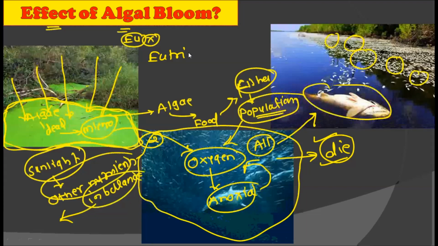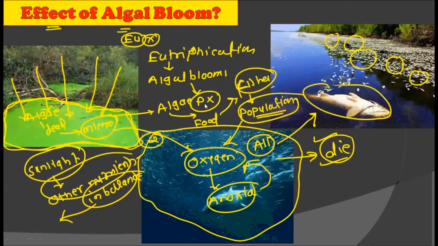So in eutrophication, what is happening? First, due to the agricultural waste which is coming into the water, the algal blooms take place, and these algal blooms later make a population explosion in the animal life of the aquatic ecosystem, and this results in more pressure on the oxygen, and that is why the oxygen deficient environment, that is the anoxia environment, is created. And due to this, many life forms present in these water bodies start to die.